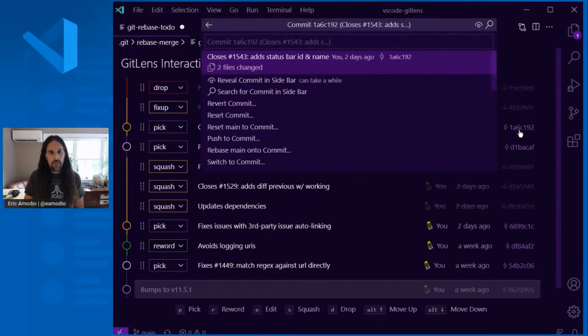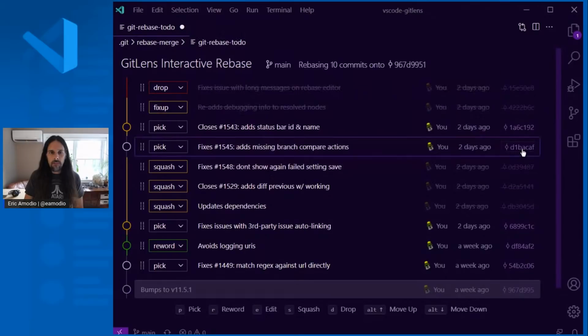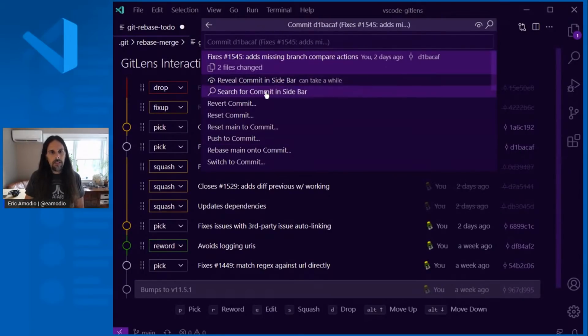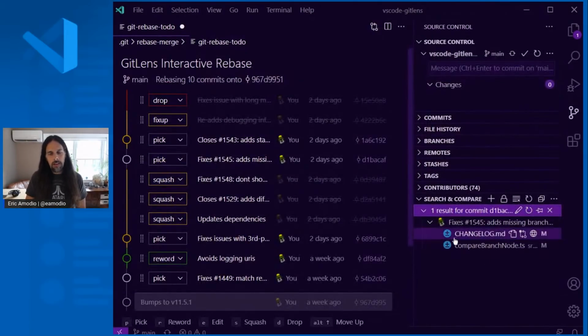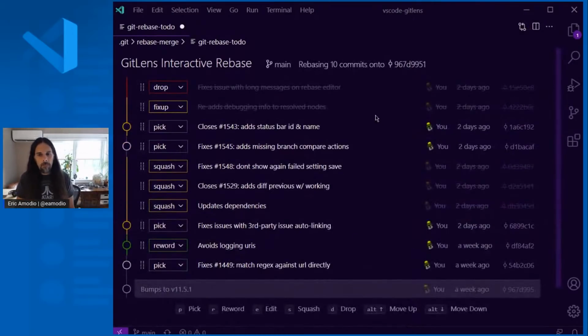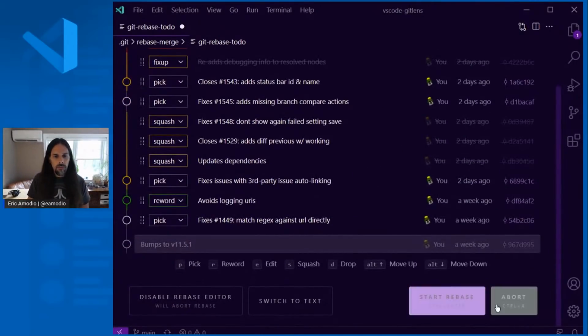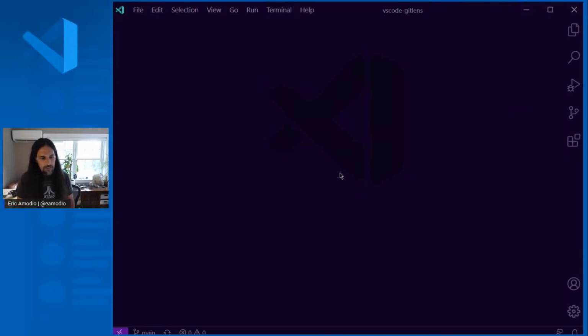You can actually jump into each commit to get some more information. If you want to dive into the commit, you can show the commit in here, so you can dive a little bit deeper. So it gives you a lot of power, and then you can start the rebase, or switch back to the text if that's what you want. So I think that about covers the main things.